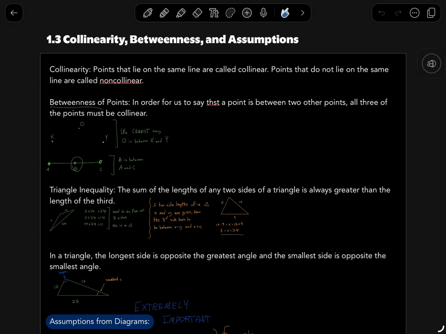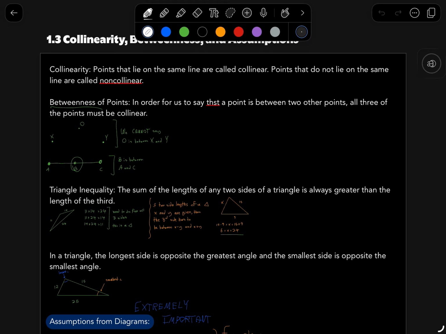Well, again, just to review what we mentioned in 1.1, points that lie on the same line are called collinear points. Likewise, if points don't lie on the same line, then they're non-collinear. I mentioned points here, but the truth is lines can also be collinear, and so can segments.